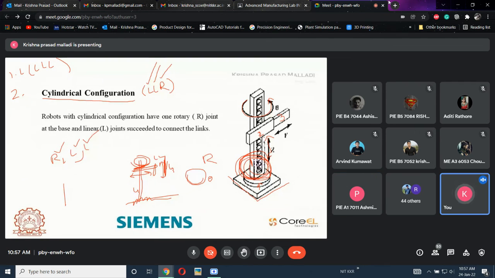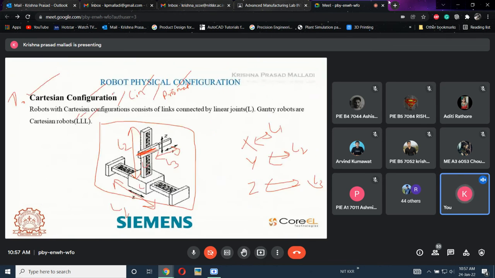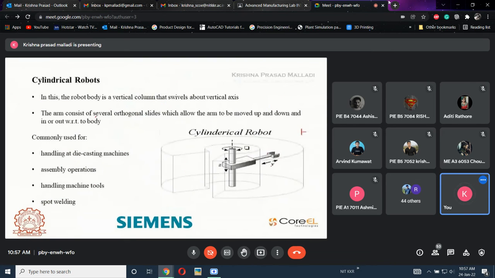Yes, it's a nomenclature. It is how exactly we represent it. So either it should be RLL or LRL. It should be your wish, but it should have two linear and one rotary. This is the nomenclature of cylindrical. Everything is L in Cartesian. This is the nomenclature of this one. Okay.